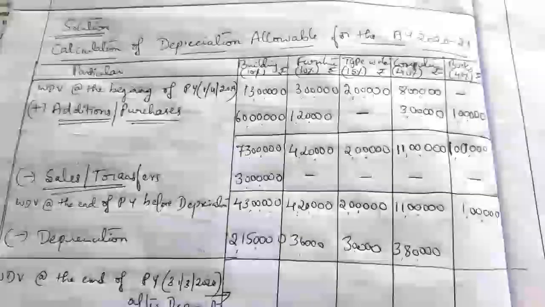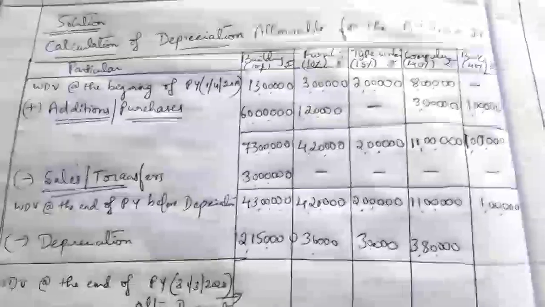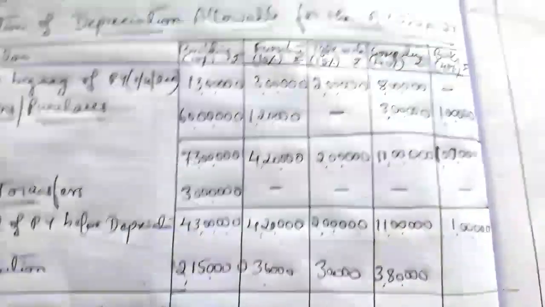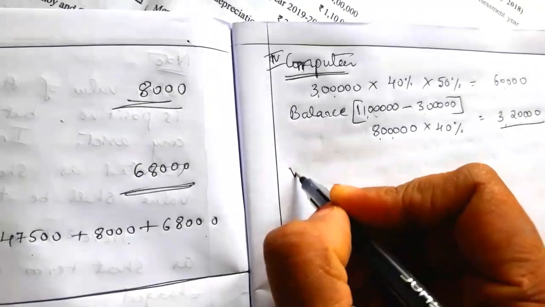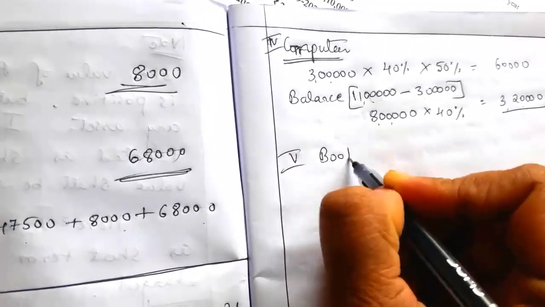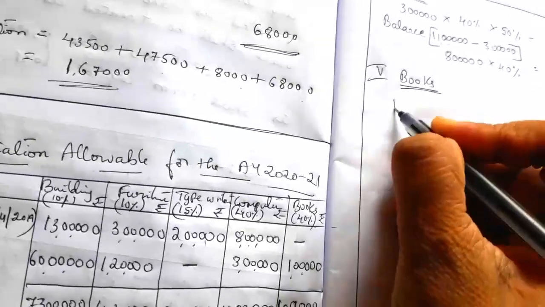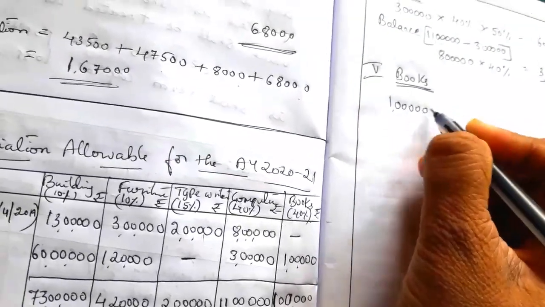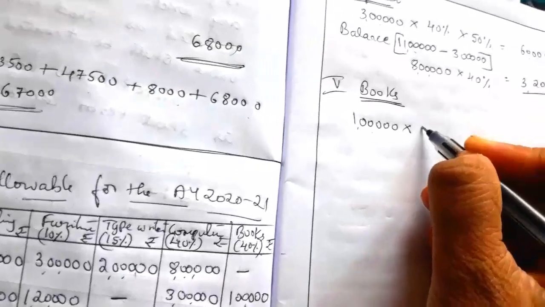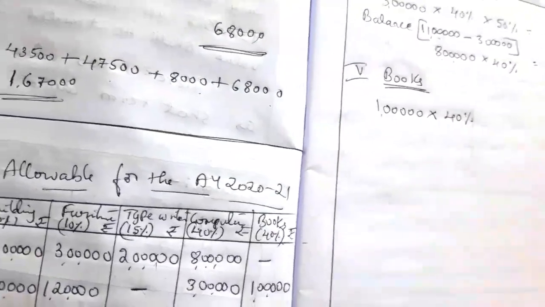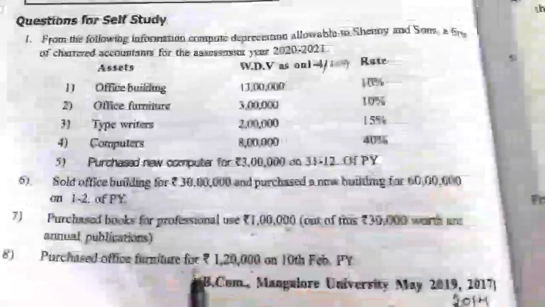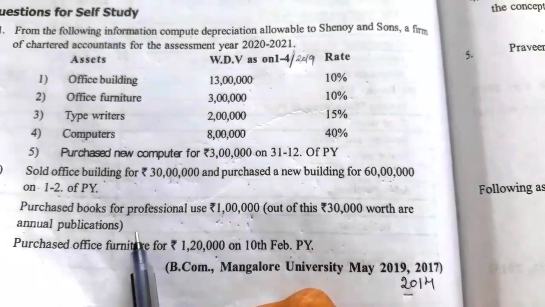Next, in the case of books, there is only one purchase, and there is no written down value at the beginning. So on this purchase value only we have to charge depreciation. So fifth block, books. The books value is 1 lakh. On this 1 lakh we have to calculate the depreciation. The rate of depreciation is 40%. When were the books purchased? They have not given the date.